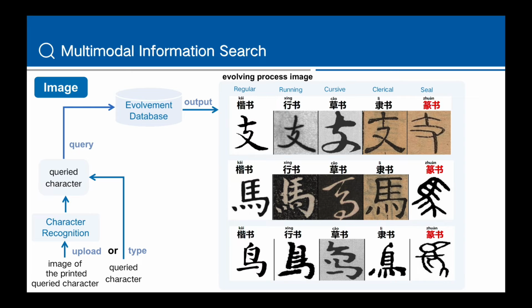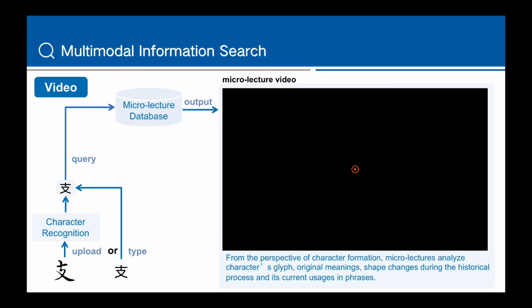The origin is supposed to help learners have a deeper understanding of the character's glyph, including how it looked back at the formation of the character, and its correlation with the character's definitions. Also, the presentation of the evolving images helps to bridge and smooth the transition between the original form and the regular one. Third is video output.